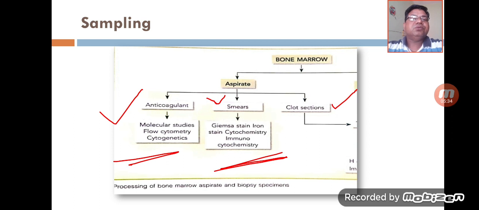Second one is that we prepare air dried smears, and these smears can be stained by Giemsa stain or Leishman stain. Apart from this, smears are also stained for iron, such as Perls stain. Cytochemistry can also be performed on these air dried smears. And the third one is that we can take a clot section of this bone marrow aspirate, and this can be used for histopathological purposes.